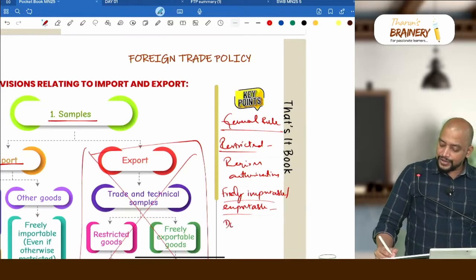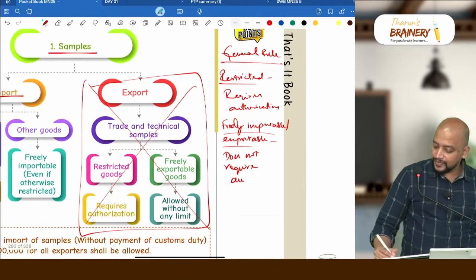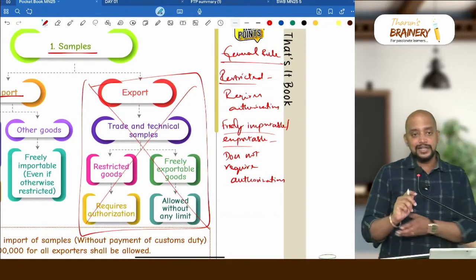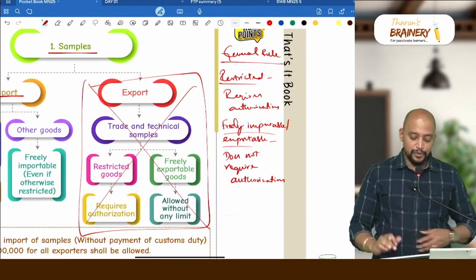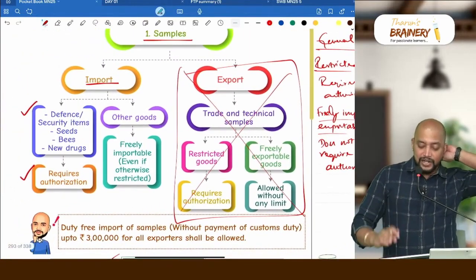No authorization. It does not require authorization. Got it? If it is freely importable or exportable. So therefore exceptions alone we will remember, and these are not required.